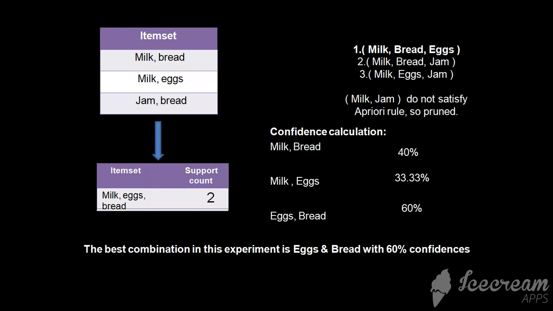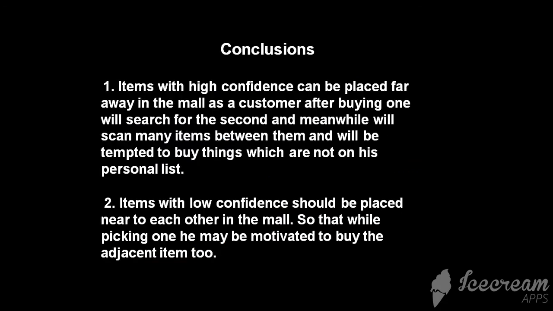In 2 and 3, there is milk and jam that do not satisfy the Apriori rule, so pruned, and we consider the first one, that is milk, bread, and egg. When we calculate the confidence, milk and bread holds 40% confidence, milk and eggs 33% confidence, eggs and bread holds 60% confidence. The best combination in this experimentation is eggs and bread with 60% confidence.